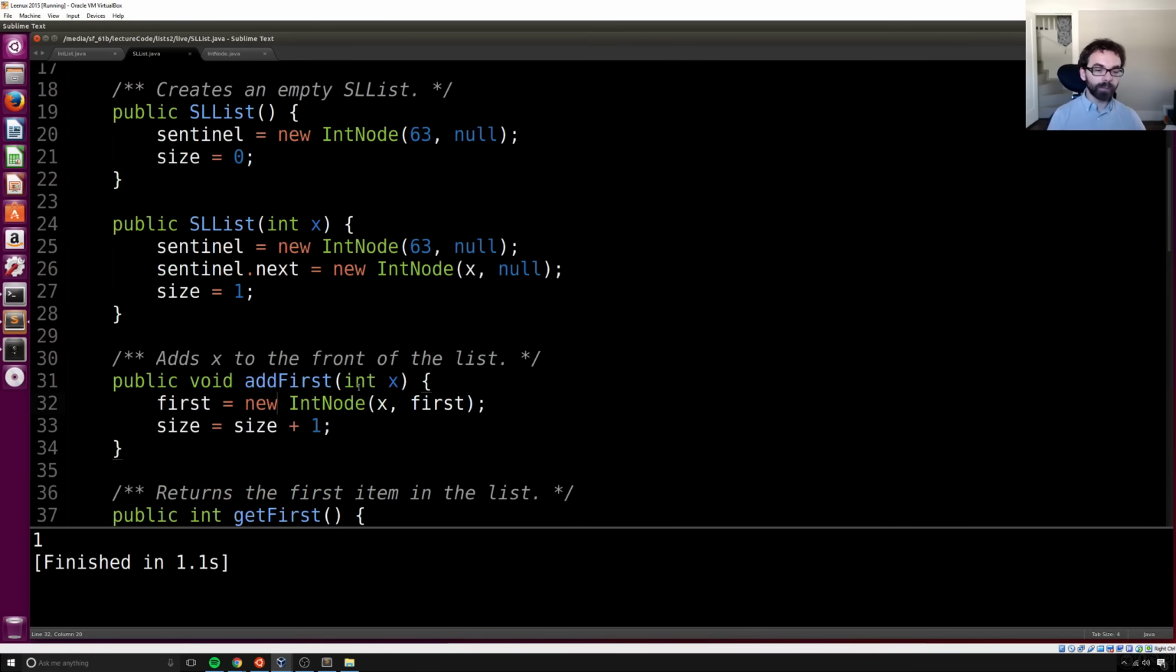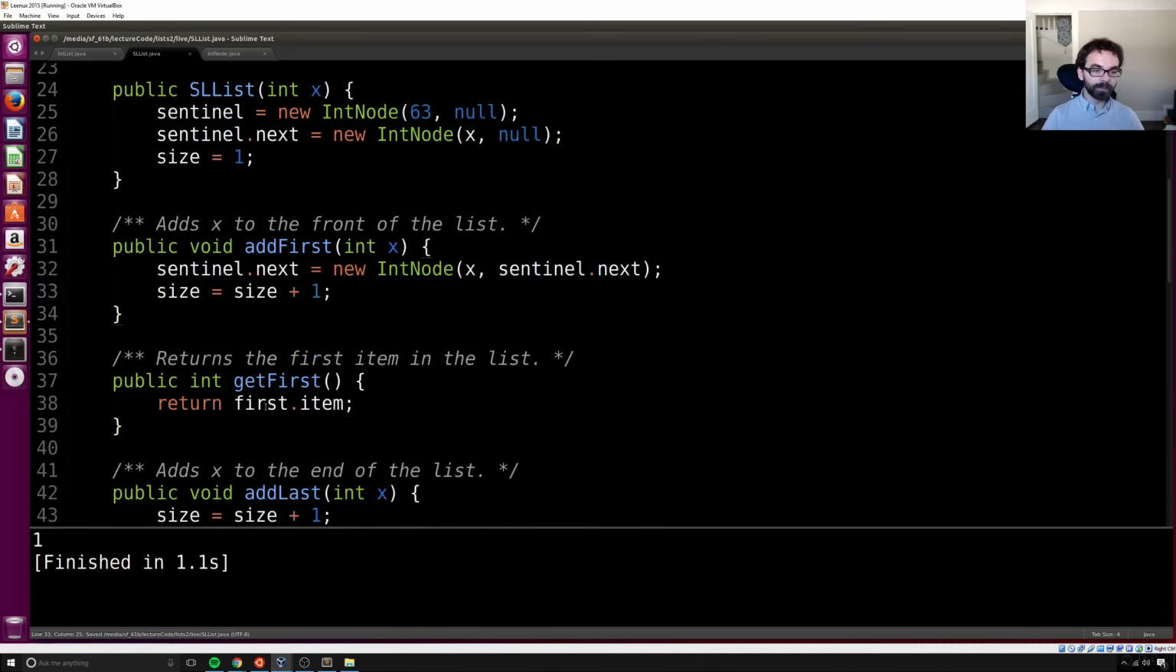How about addFirst? Okay, so sentinel equals new IntNode(x, sentinel). I'm going to say this is wrong. The reason it's wrong is that sentinel should be pointing only at the same faithful companion. We should never be reassigning sentinel. Instead, we should be saying, hey, sentinel, someone wants to get in line behind you. Oh, do they? Okay, great. sentinel.next equals new IntNode(x, sentinel.next). So the idea is that whoever used to be at the front of the line is now second in line.